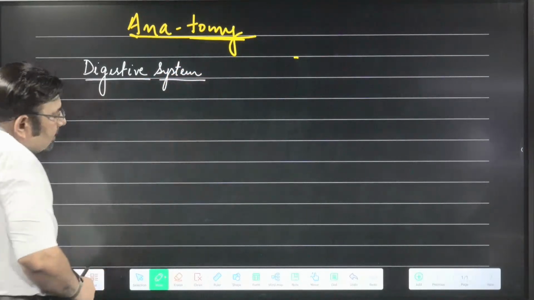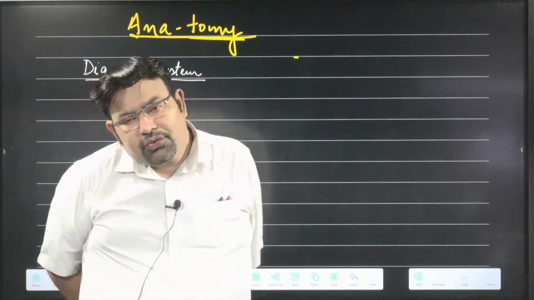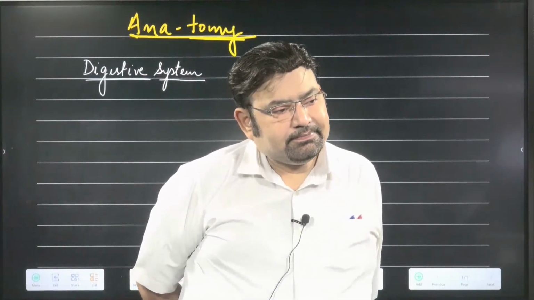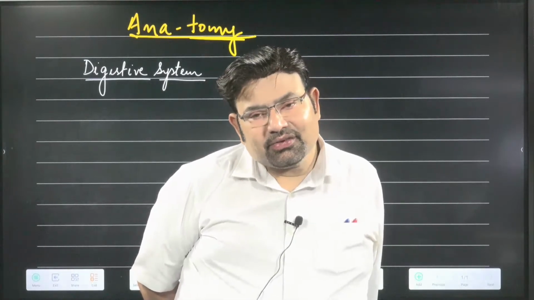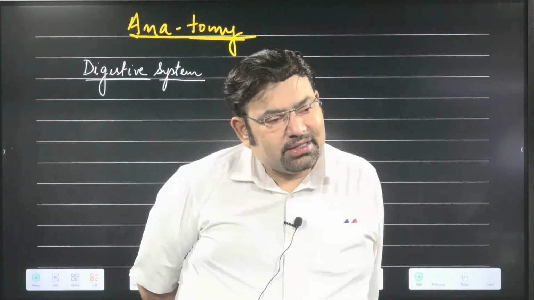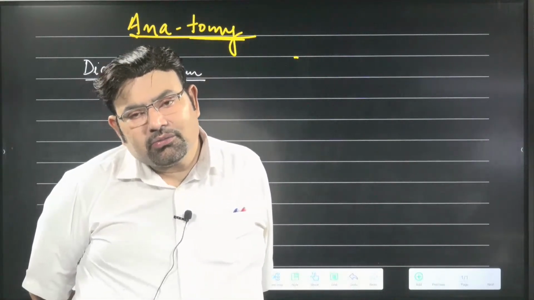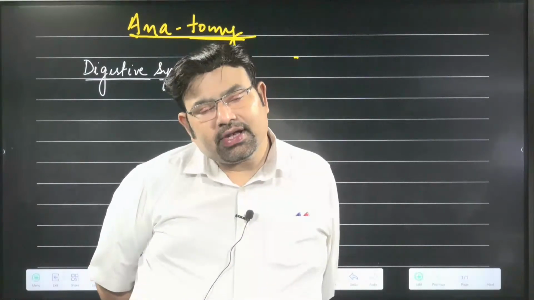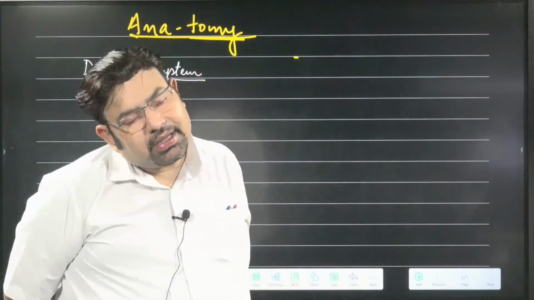Okay, name the common earthworm of South India. Who will answer? I will not leave you. I will ask questions. Yes, in South India it is Lumbricus. In North India it is Pheretima.